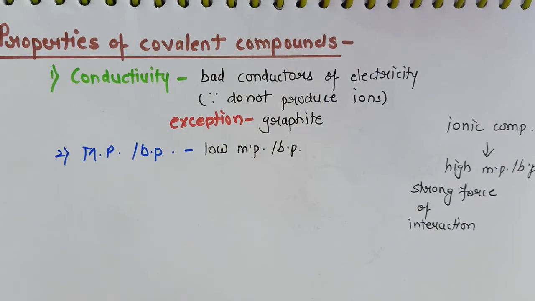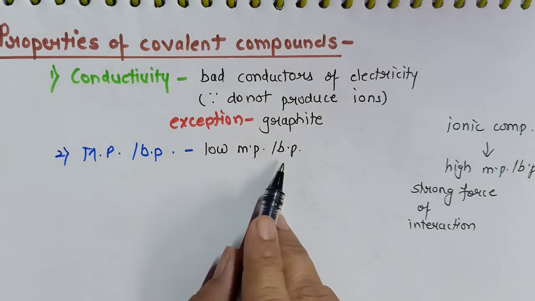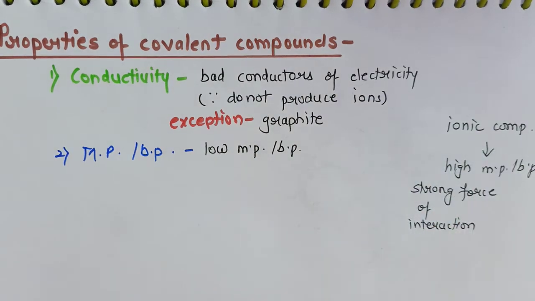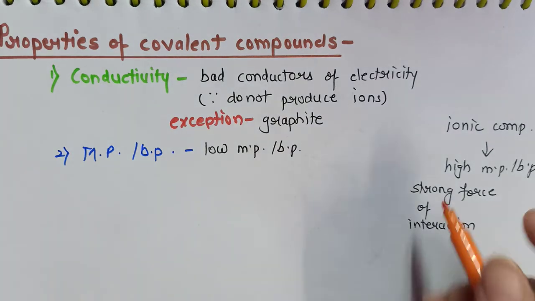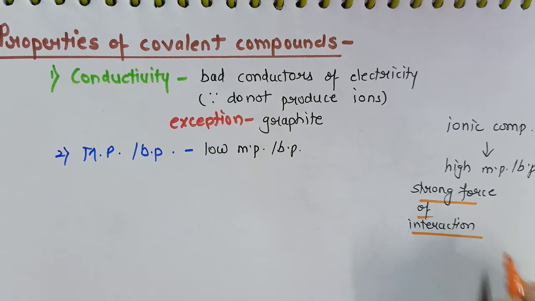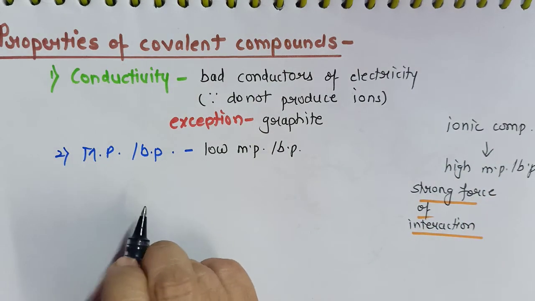Now, what is the reason behind this? Why does a covalent compound show low melting and boiling point compared to ionic compounds? In ionic compounds, as I have told you, they have a strong force of interaction, or I will say the strong electrostatic force, present in ionic compounds which is absent in covalent compounds.